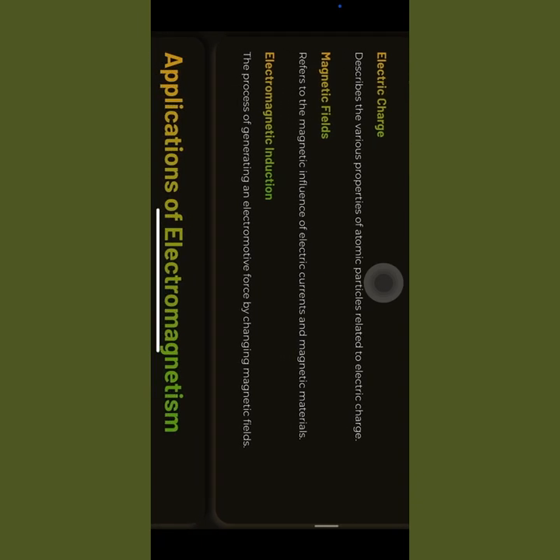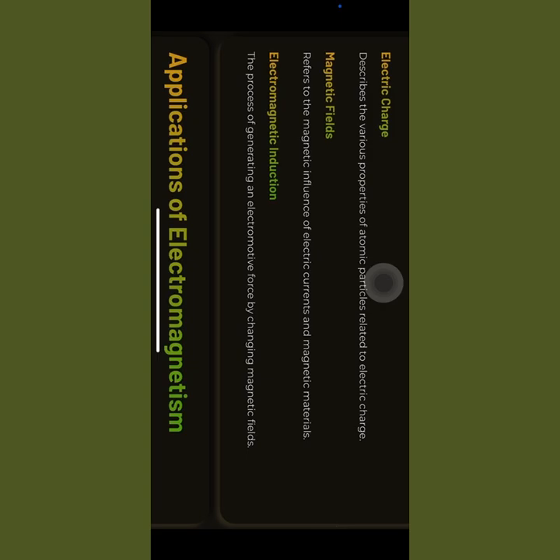Right, in the same way, electromagnetic induction: the process of generating an electromotive force, that is the EMF, which you already studied, by changing magnetic fields. That means simply, like the wings of a fan, I'm rotating magnets in parallel at high speed, then it produces a magnetic field which produces some electromotive force. Because of this electromotive force, there is magnetic induction. That is nothing but electromagnetic induction, the process of generating an EMF by changing magnetic fields by rotating or fast moving.